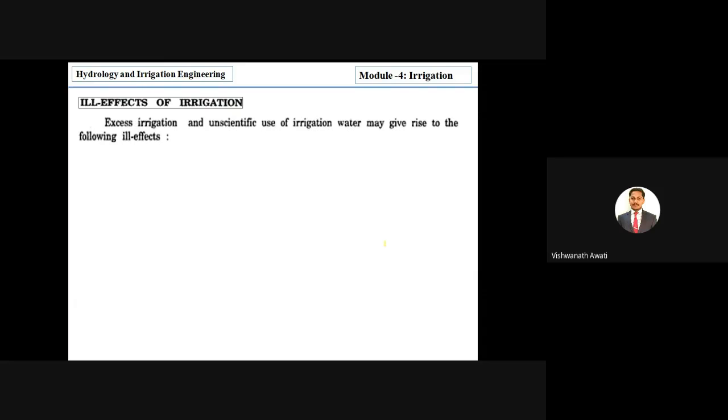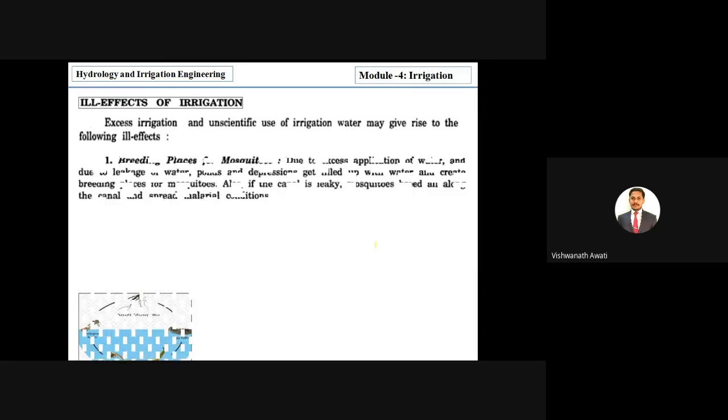So we discussed the benefits of irrigation. Now we can discuss the ill effects of irrigation. You may get a question like "explain advantages of irrigation," which means you have to explain the benefits of irrigation. If they ask for disadvantages of irrigation, then you have to explain the ill effects of irrigation, right? And if you get a question like "explain benefits and ill effects of irrigation," then it is a direct question. If they ask advantage and disadvantage, it is the same, and we'll see them one by one.